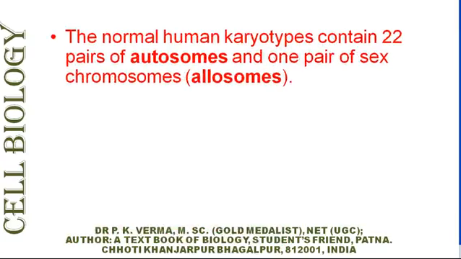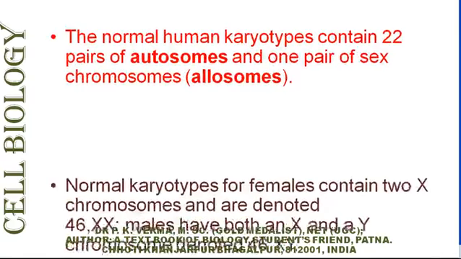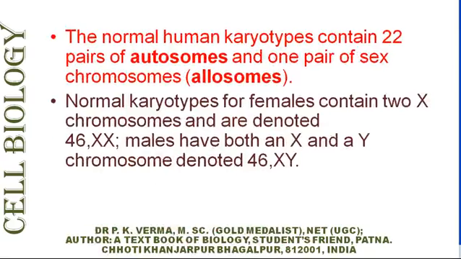The normal human karyotype contains 22 pairs of autosomes and one pair of sex chromosomes, also known as allosomes. The females have 2 X chromosomes denoted as 46,XX, and males have 1 X and 1 Y chromosome denoted as 46,XY.